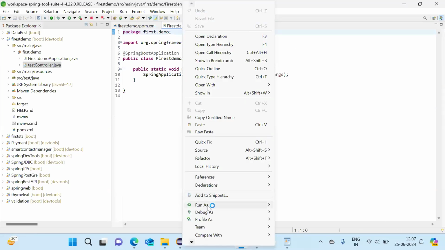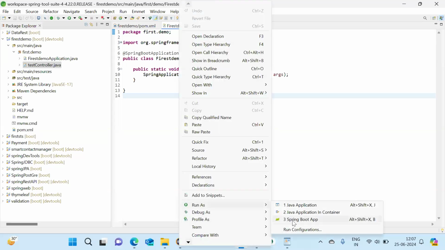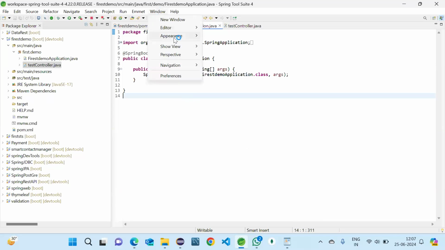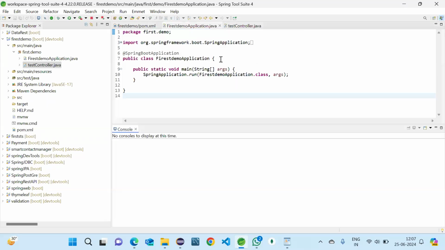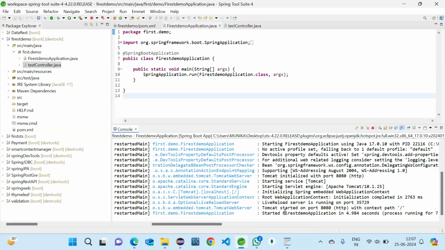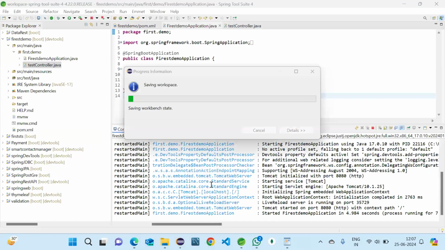Here we can see one more feature, that is Spring Boot App. Mostly we will be using this one when we are creating a web application. Let me stop this, and now I can choose this one. Run As Spring Boot App. Show view console, where is our console? Yeah, this one. You can see Spring and all these lines will be executed when we run the code. Tomcat started on port 8080. Let me close my Eclipse, so I won't be confused between both IDEs. Now it is started.